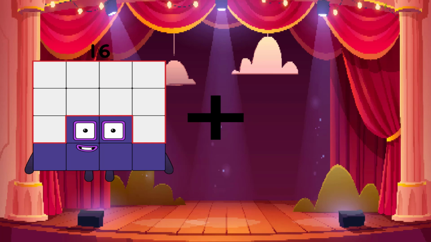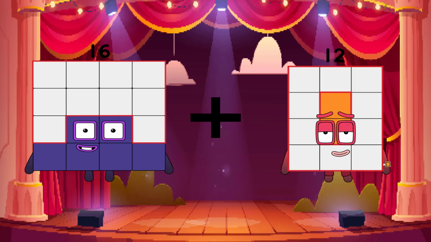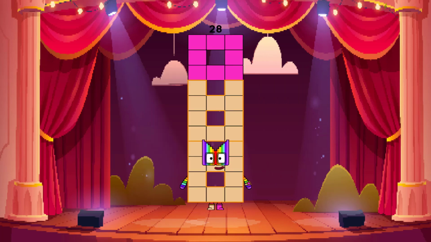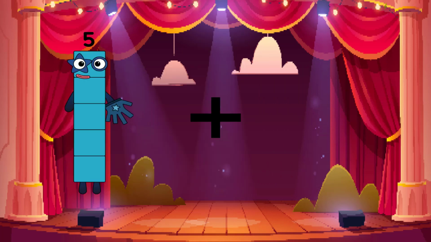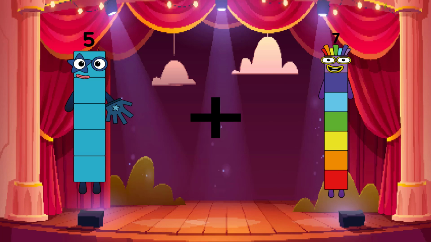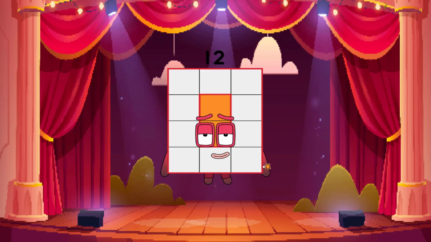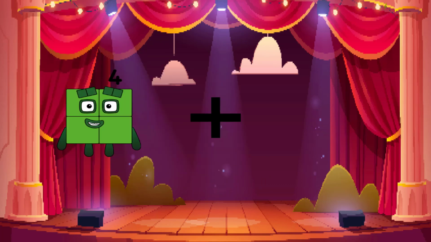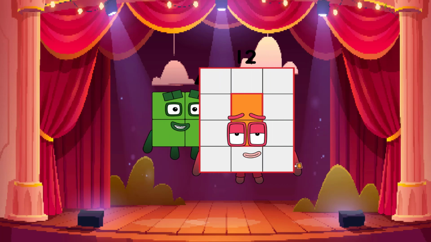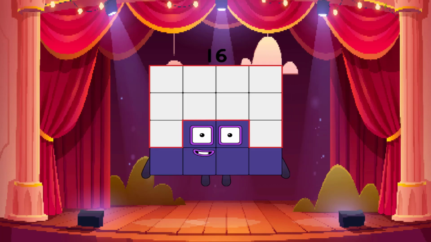16 plus 12 equals 28. 5 plus 7 equals 12. 4 plus 12 equals 16.